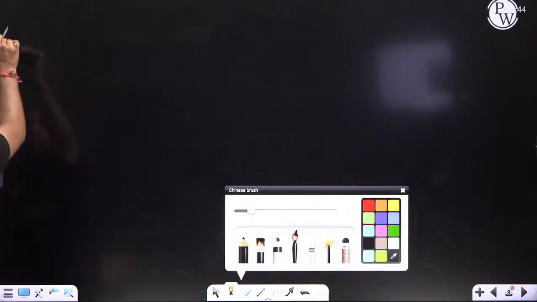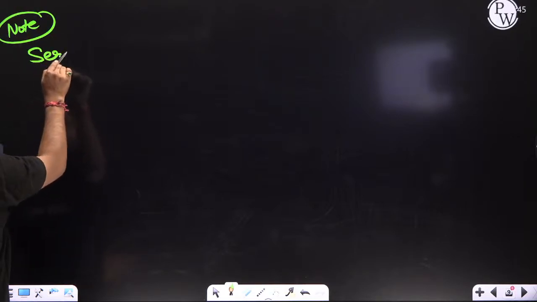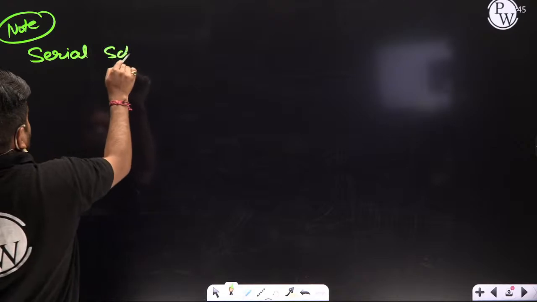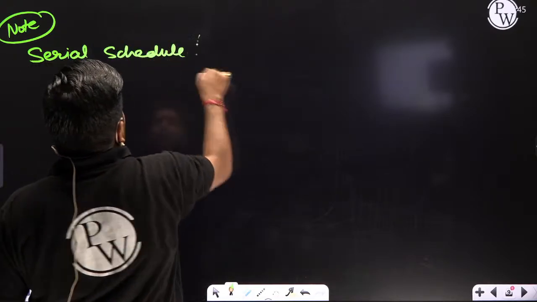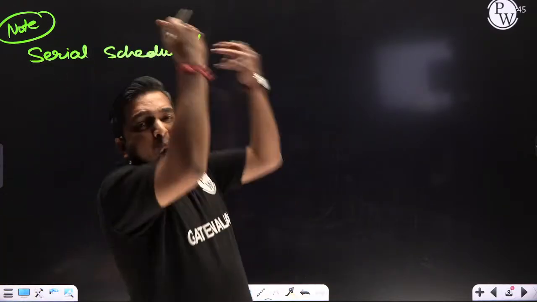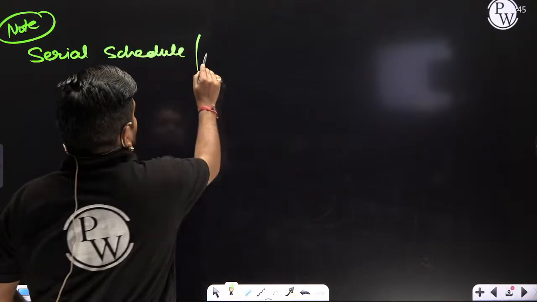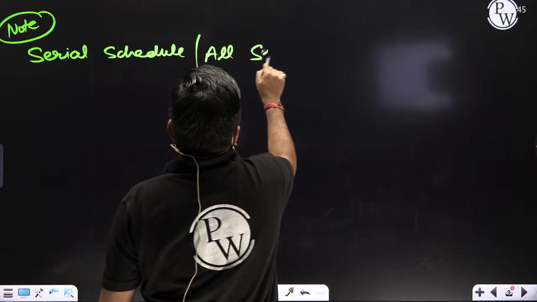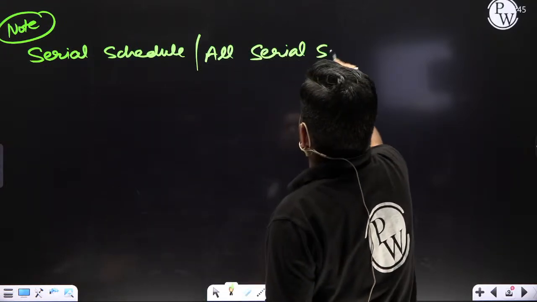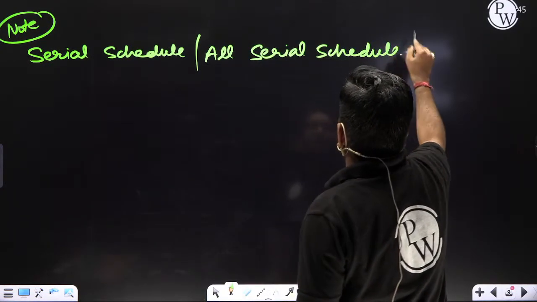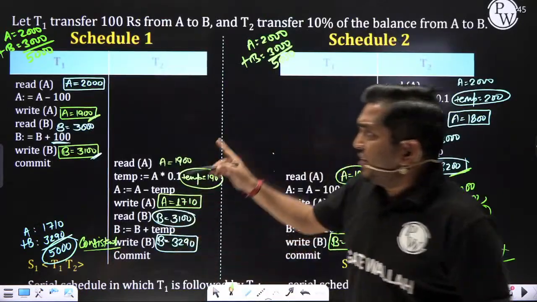What is the conclusion here? Please try to understand. All serial schedules are always consistent. This is the conclusion. Directly I can write this point, but I am giving the proof.